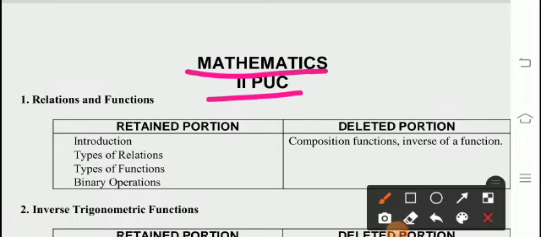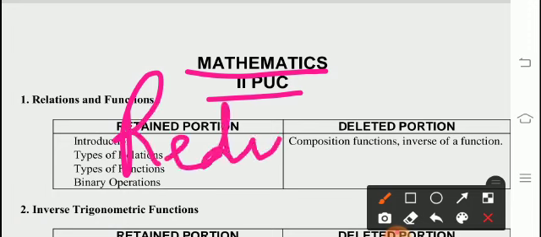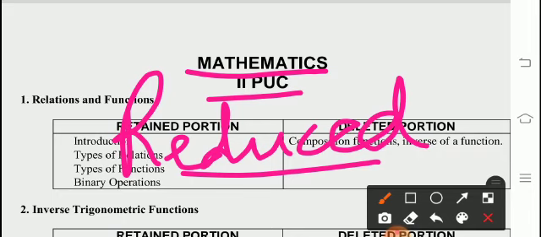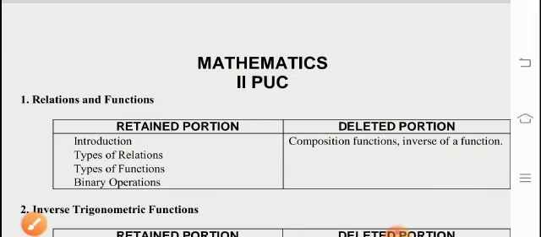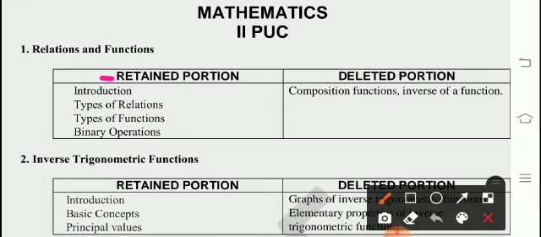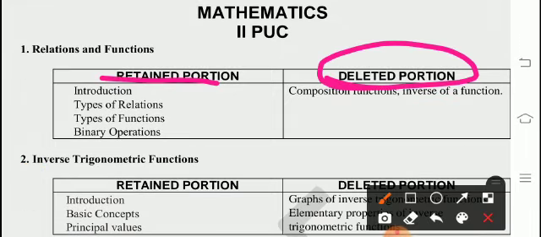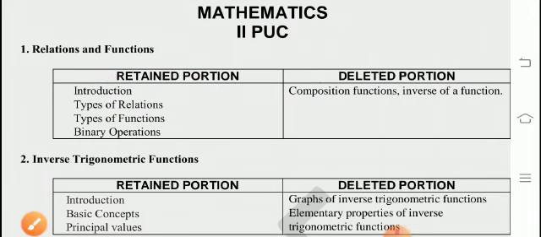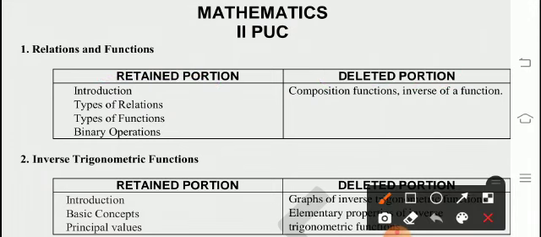Second PUC Mathematics reduced syllabus. We shall see the reduced one because we already know 30% of the syllabus has been reduced for this year 2020 and 21. So we shall see which is retained will come for the exam, and the deleted one won't come, so you don't need to read it. From mathematics we shall see which is retained and which is deleted.